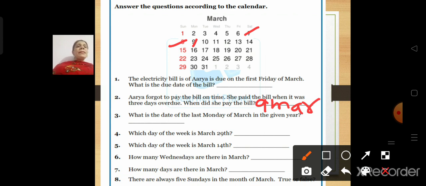Okay, the electricity bill of Arya was due on the first Friday of March, that is 6th March, but she forgot to pay that bill on time and she paid the bill when it was 3 days overdue. So when did she pay? She paid on 9th March.